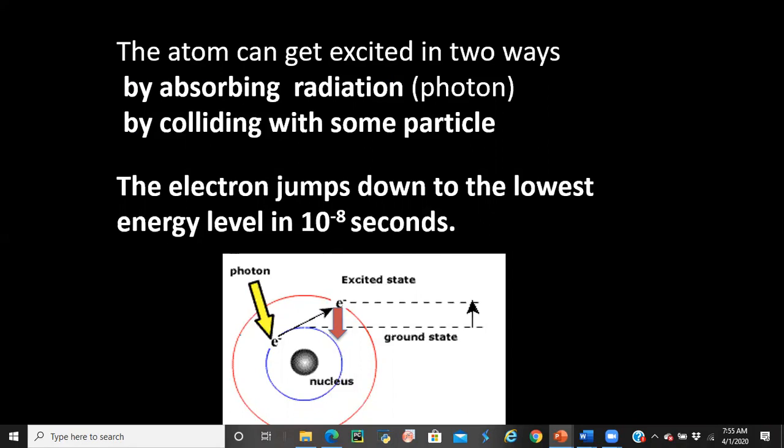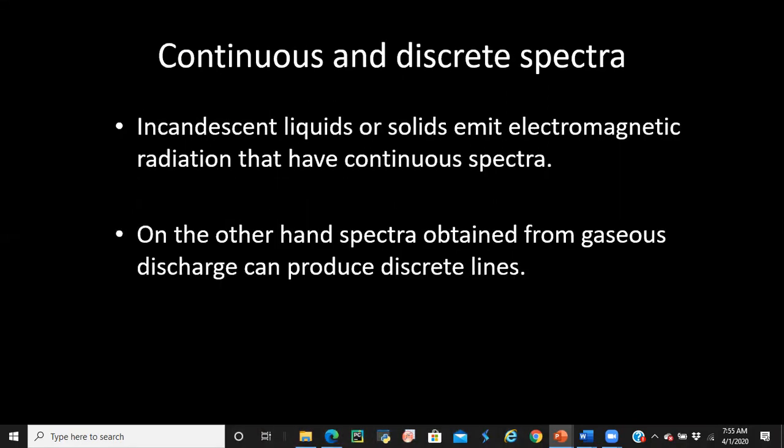said to be de-excitation. So there are two kinds of spectra. One is continuous and the other is discrete spectra. An example of continuous spectra is incandescent light. If you look at the incandescent light in your classroom or in your room, you can see the spectrum is continuous. There is no gap between the different frequencies of light. There is no gap between the colors, because with the variation of frequency, the color of light will be different, right?